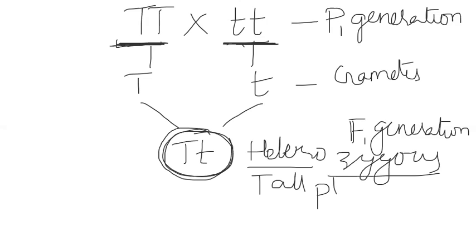So what do we need to do next? Mendel crossed F1 plants with F1 plants, that is, self-pollination of F1 plants. That means a heterozygous tall plant is crossed with a heterozygous tall plant.